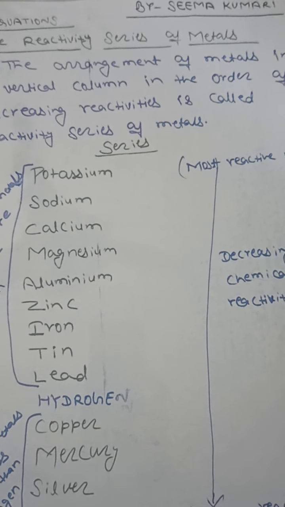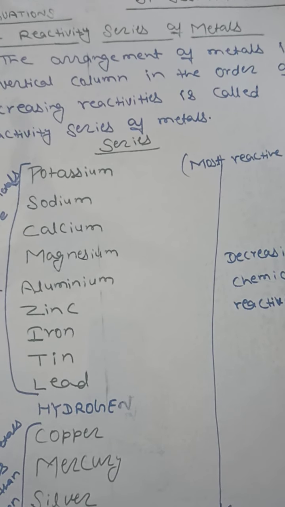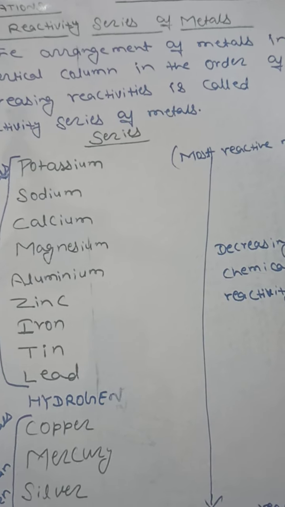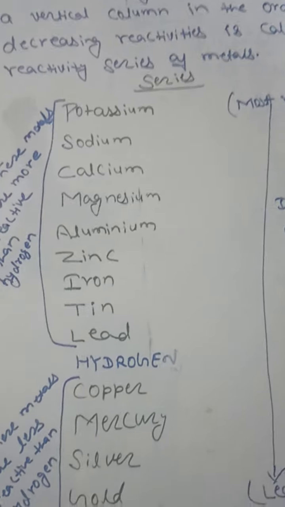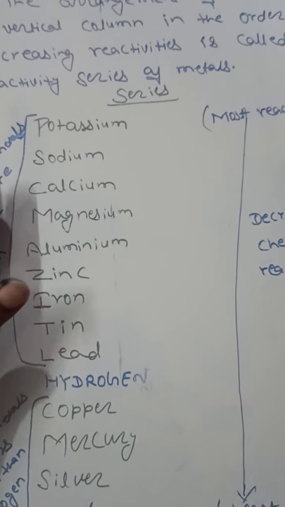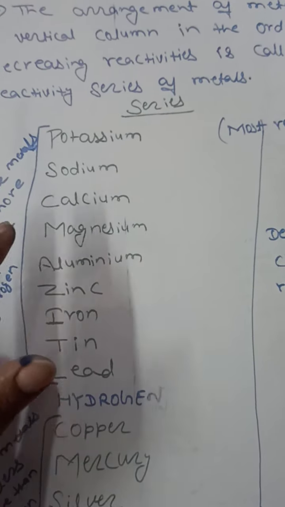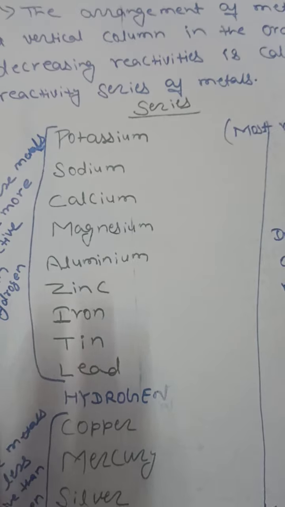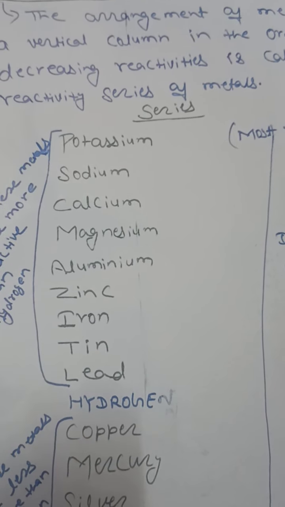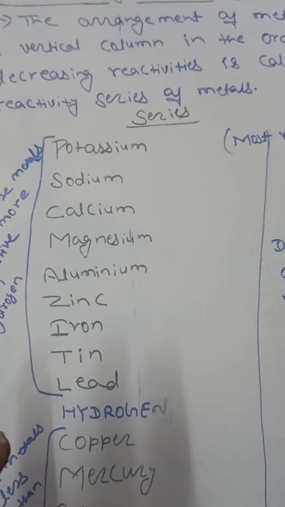Some metals are chemically very reactive, whereas others are less reactive or unreactive. For example, potassium and sodium are very reactive and react rapidly with cold water.